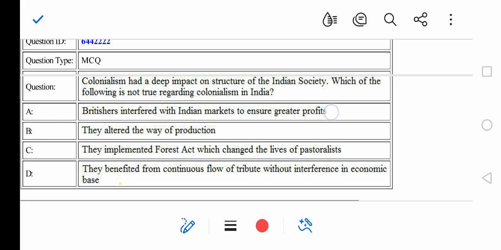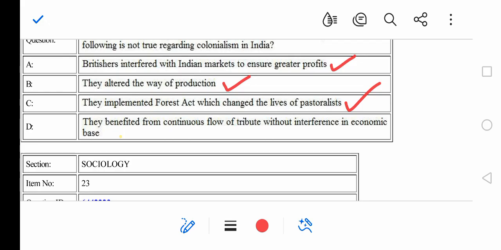Yes. Option B, they altered the way of production. Yes, definitely. Industrial revolution, you can say, and industries were brought up by the Britishers, machines. The complete production was mechanized, right? They implemented the Forest Act, which changed the life of pastoralists. Yes, they interfered in our forests. They even tried to change the religion of our tribal people.